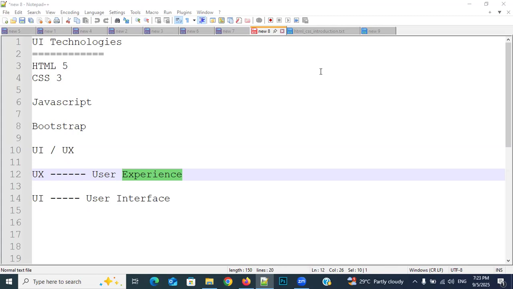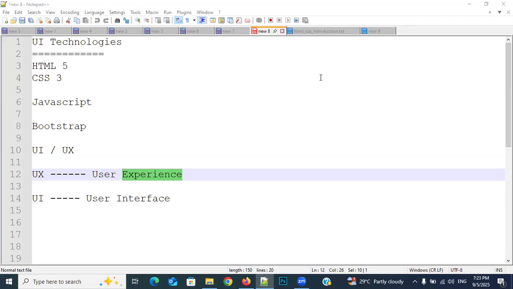So what is that brochure? That is also a user experience part only. By seeing that only, you will come to an experience. Okay, this is the home I want, or else this is not the home I want. Whatever it may be, you will get good experience, also bad experience. Understanding? Clear, sir. Okay, right. So once you are satisfied with that brochure, then only you will pay the money.